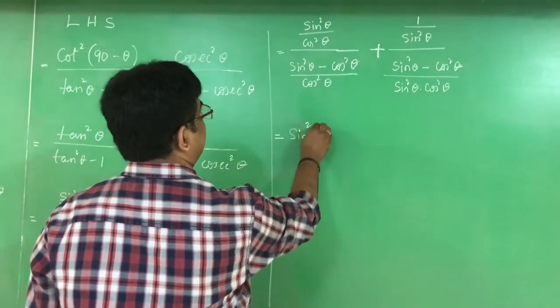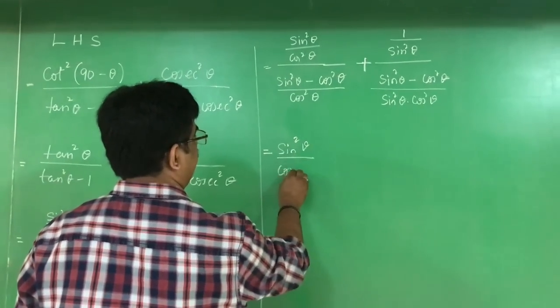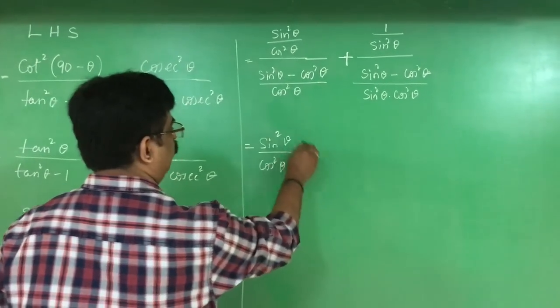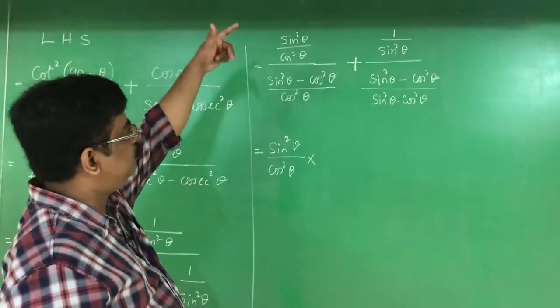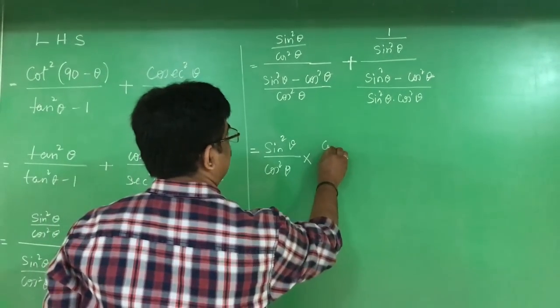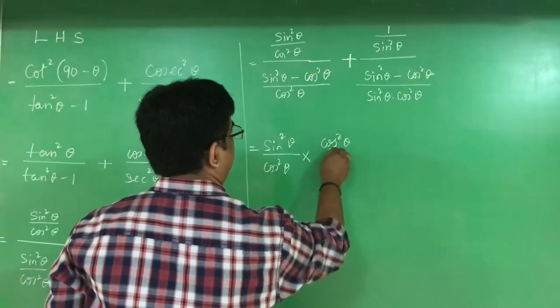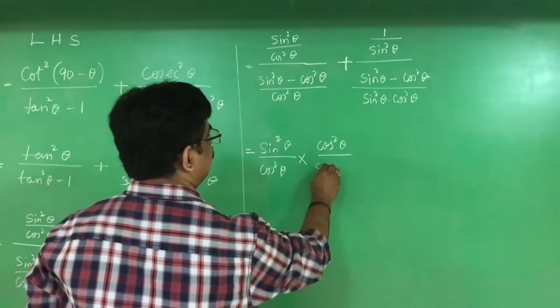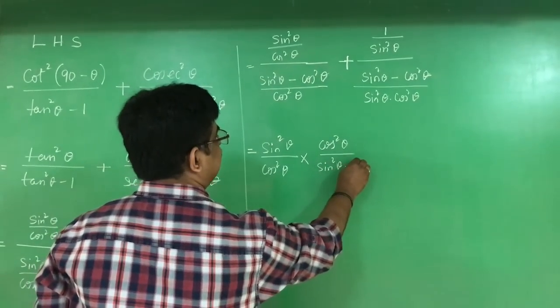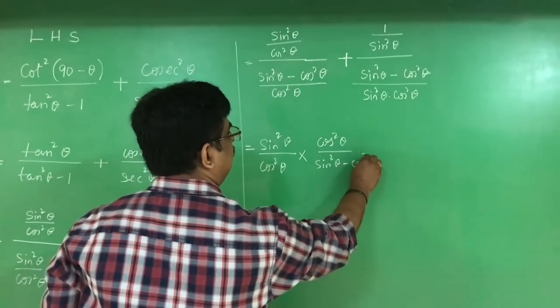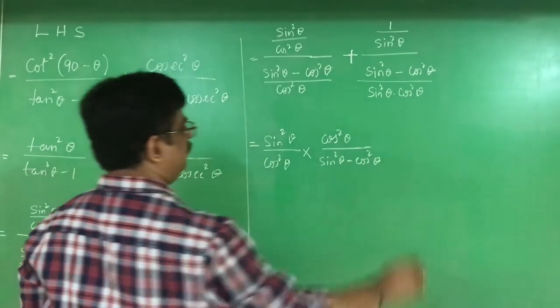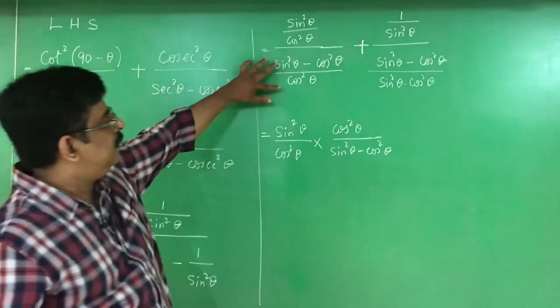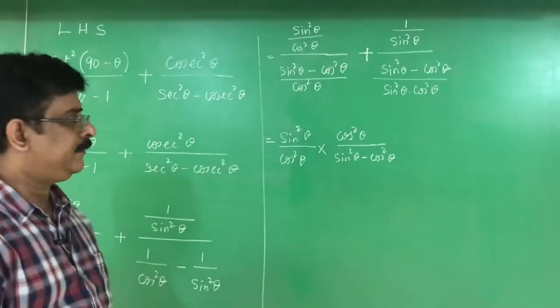Sin square theta by cos square theta is the numerator, into cos square theta by sin square theta minus cos square theta, this one taken as reciprocal.